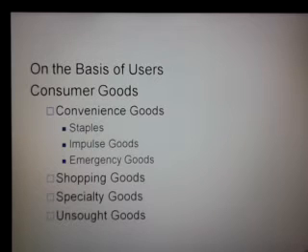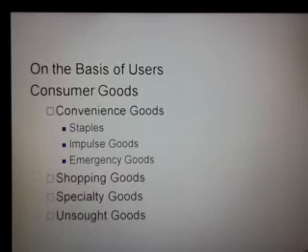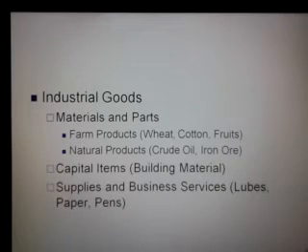Broadly, the users are of two types: consumers and industries. These are two basic types of customers or users. Means broadly the customers can be divided into those two categories: consumers and industries, or consumers and businesses. So on the basis of users, the products can be divided into consumer goods and industrial goods.